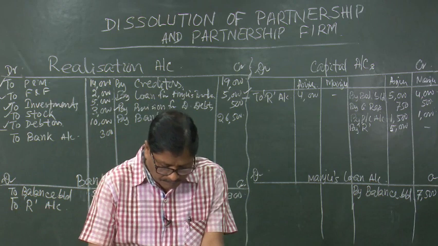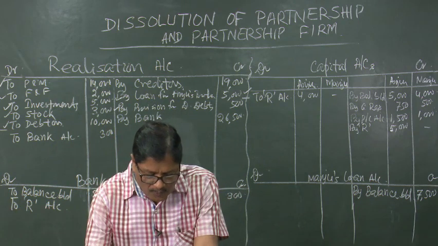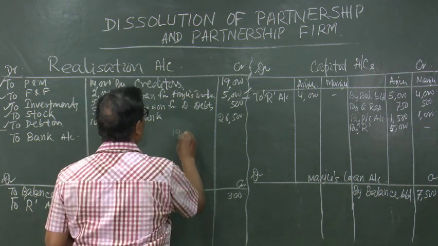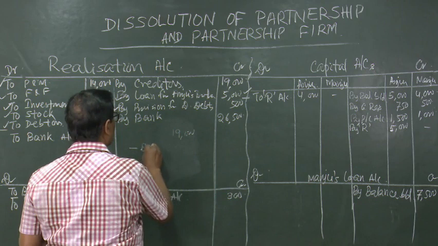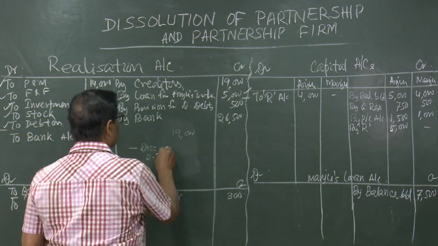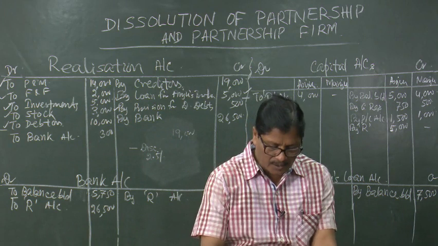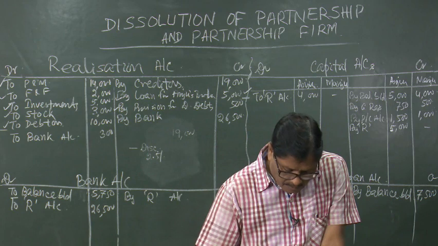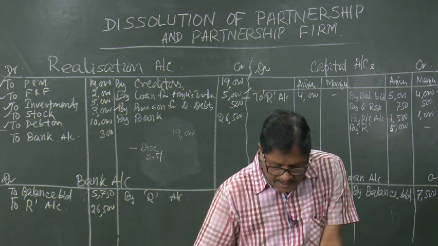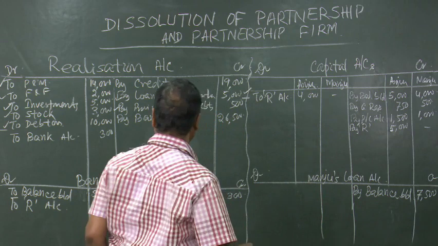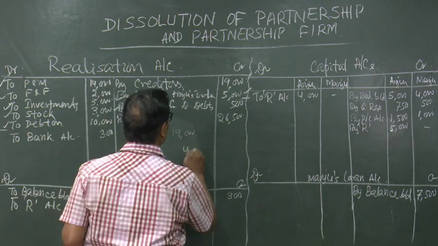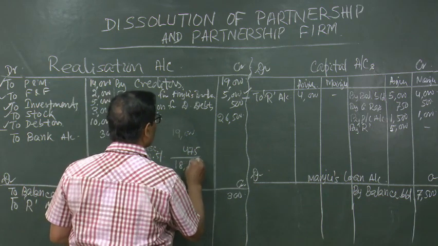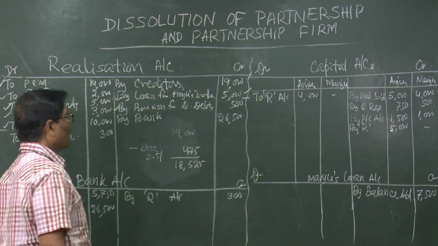Then creditors allowed 2.5% discount in full settlement. So, out of 19,000 minus discount 2.5%. So, 19,000 into 2.5% is equal to 475. That will be deducted and the remaining 18,525 rupees will be given to the creditors.